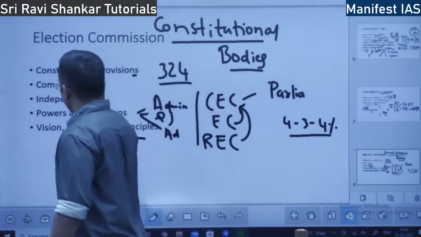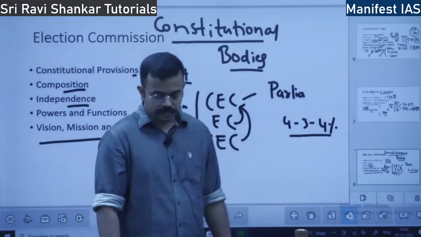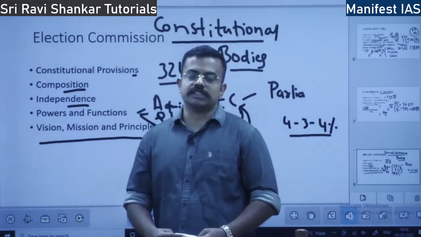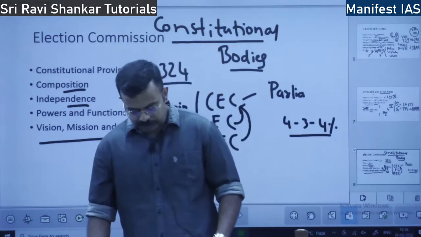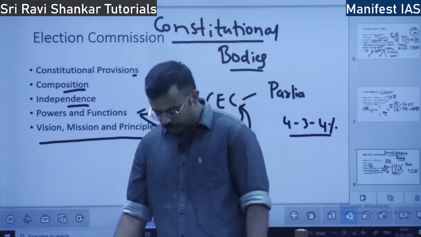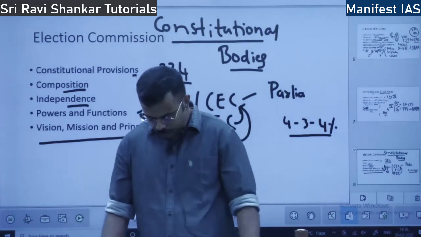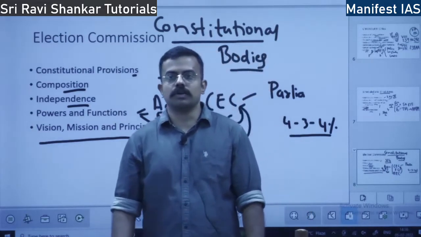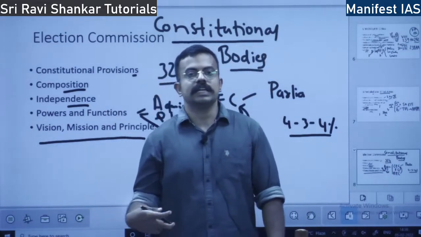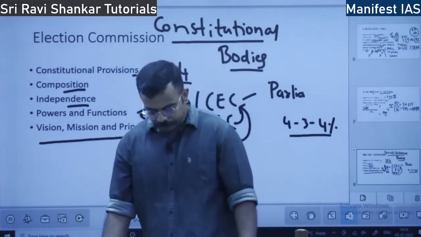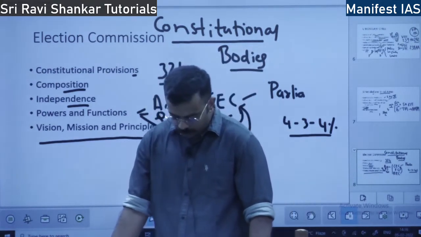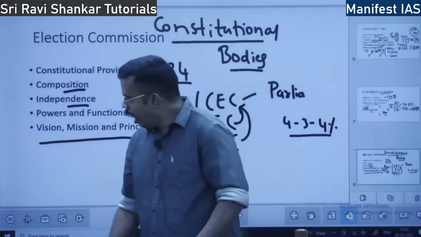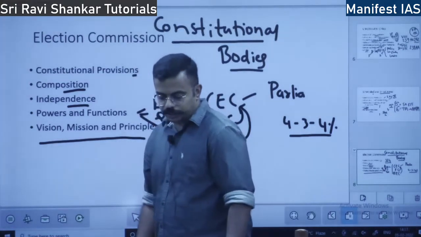Vision, mission and principles. What are the vision, mission and principles? The vision is that the Election Commission constantly strives to be an institution of excellence. Vision means a long-term idea, a long-term goal. Mission is how this goal is implemented. It is implemented by maintaining independence, integrity, autonomy, inclusiveness and participation in the election. This is the mission. And what are the principles?